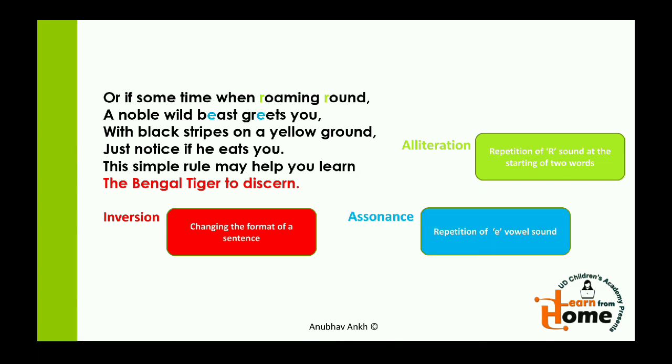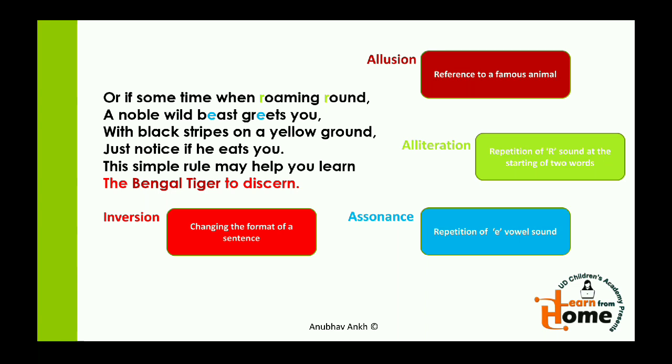The next poetic device is assonance. Assonance is repetition of vowel sound, I've already told you, and in this the vowel sound being repeated is E in the second line, beast greets.